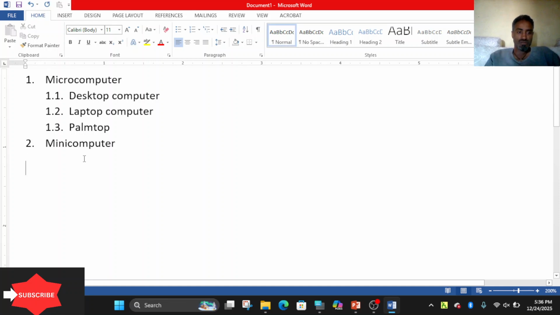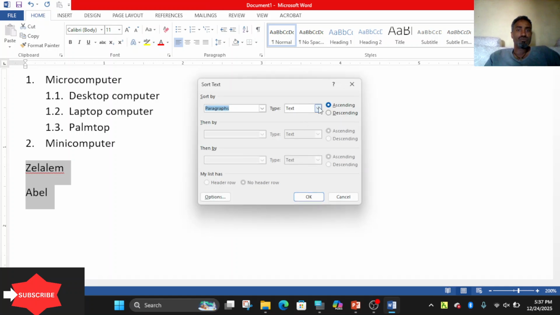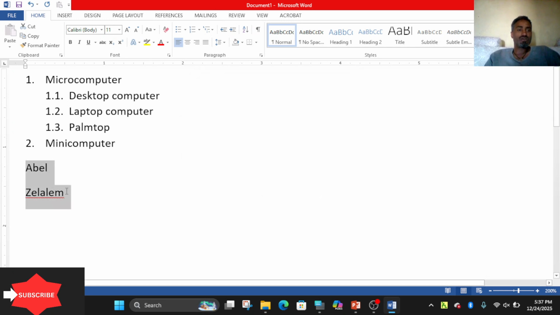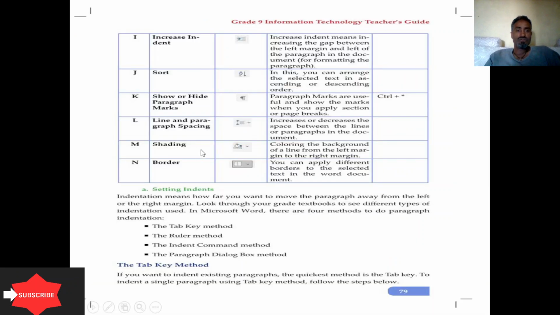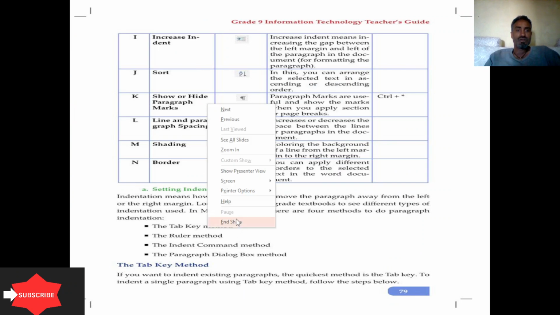Let me type something here. If I have a list here, Alam and Abil. Let me choose here. Then here you can ascend, for instance. First selection, A is the lowest, 1, Z is 26. Therefore A to Z. You can also make it descending. Change into descending. The other features are show/hide paragraph marks and line spacing.